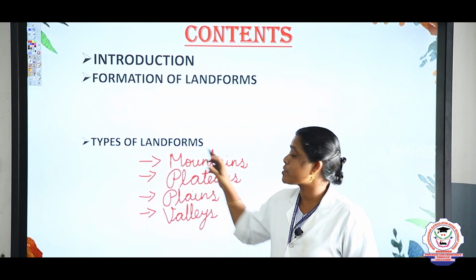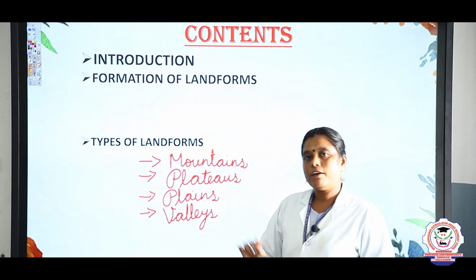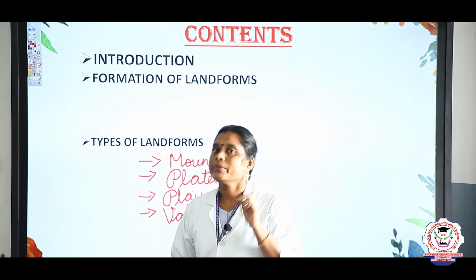The types of landforms: mountains, plateaus, plains and valleys are the 4 important landforms.